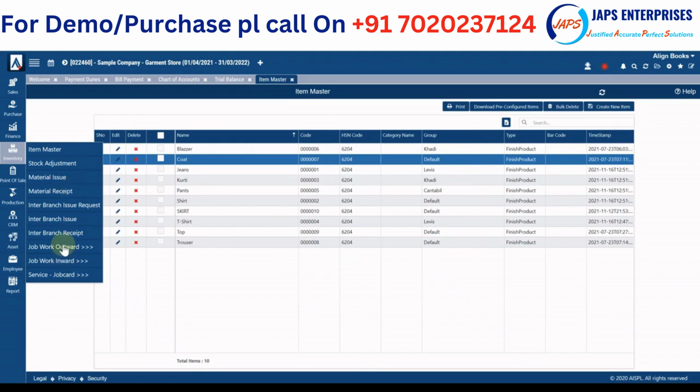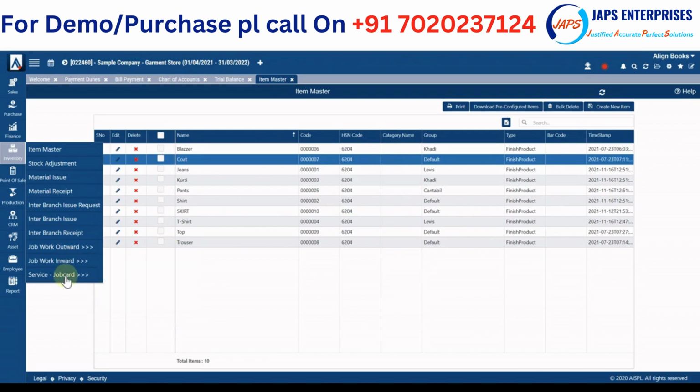We have provided complete job work outward and job work inward modules. So job work outward is something where you are getting work done from outside jobbers, where you issue your raw materials, and based on that you receive your finished goods after job work. And then also you receive job charges invoice. Similarly, if you are working on job basis, so you receive raw material from your customers, and then you do the job processing, and then finally you issue job invoice.